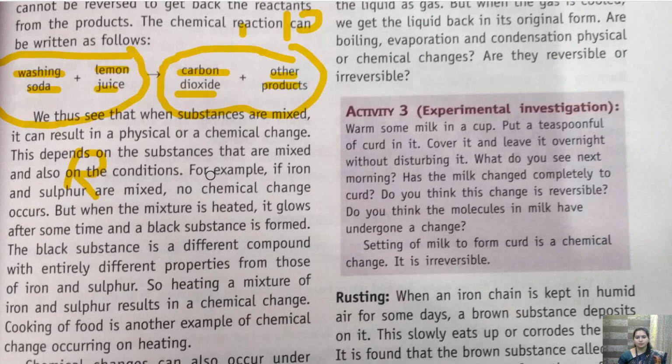So we have talked about the reaction between washing soda and lemon juice. Let's see, there are a few more examples.